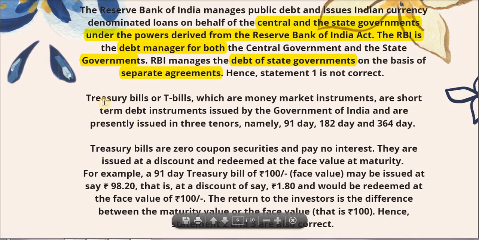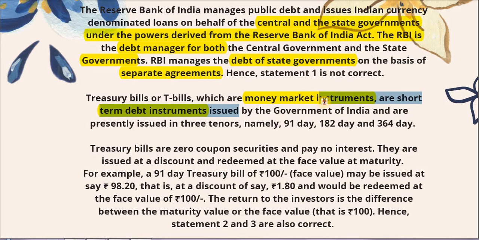It's important. Treasury bills or T-bills, which are money market instruments, very, very important. What are money market instruments? The ones which are issued for less than 1 year of time span. So they are money market instruments. They are short-term debt instruments issued by the government of India and are presently issued in 3 tenors: 91, 182, 364. They used to be issued for 14 days as well, but that's been discontinued now. So right now they are issued just in 91 days, 182 days and 364 days.